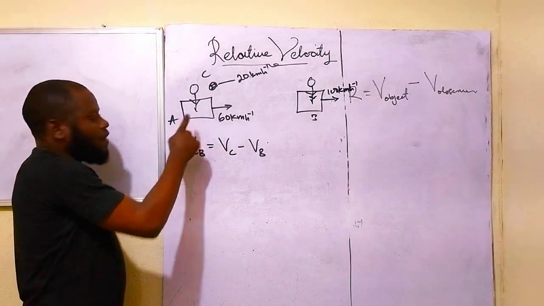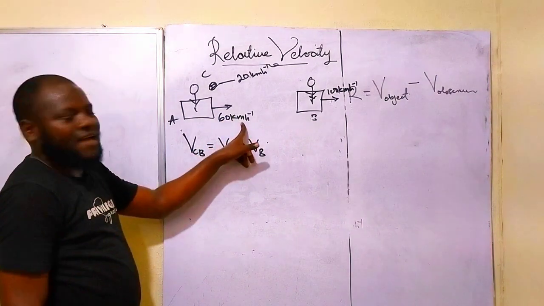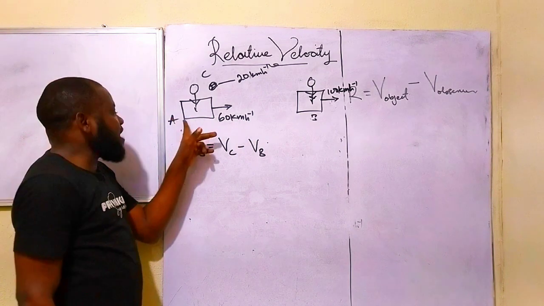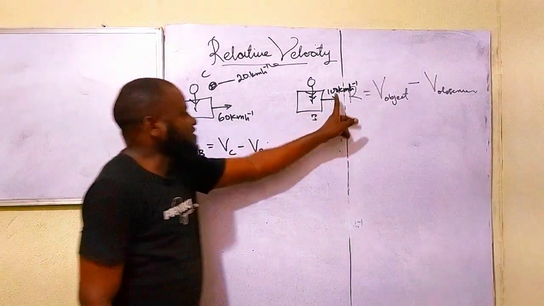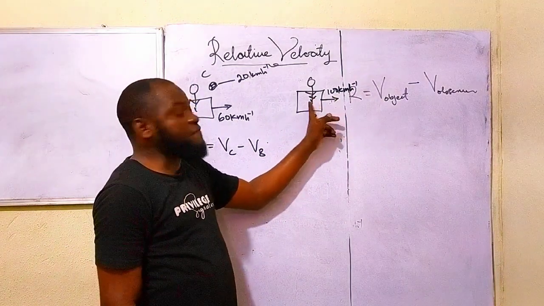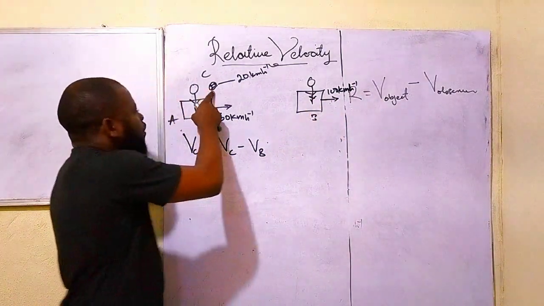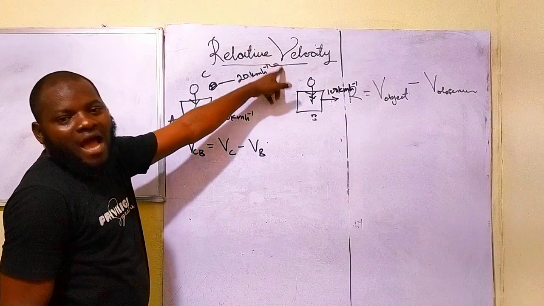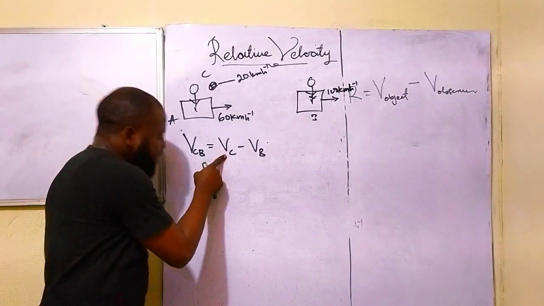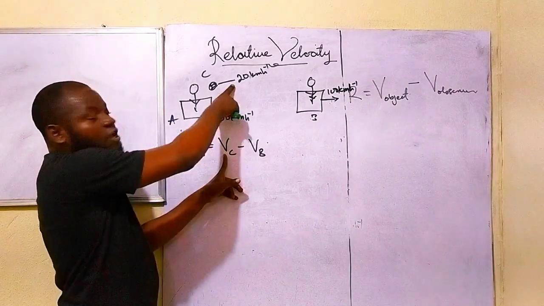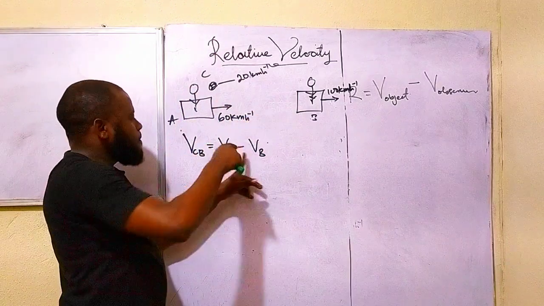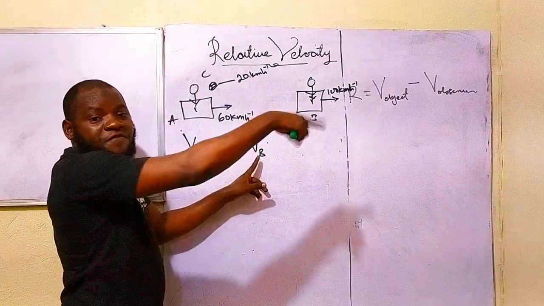Do you understand that now? Why this 60 kilometers is the reference frame, or is the velocity of this car whose reference frame is the earth. Just like 100 kilometers per hour is the velocity of you, and your reference frame is what? Earth. But for the ball, 20 kilometers per hour, the reference frame is what? The car. So VC is going to be what? Velocity of this ball in reference to the earth, minus velocity of you in reference to the earth.